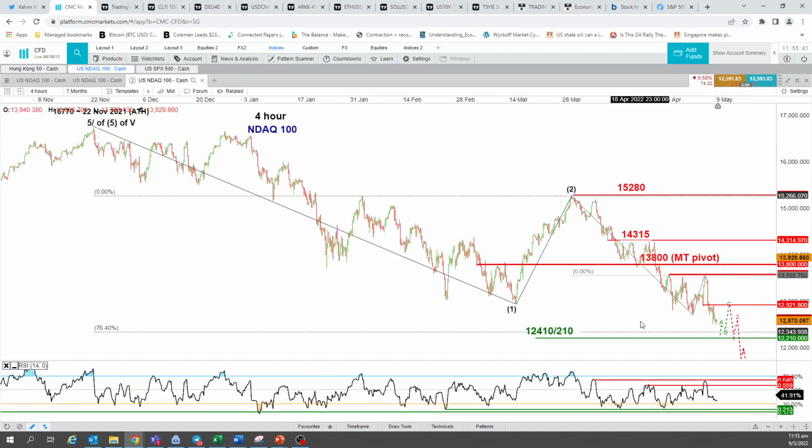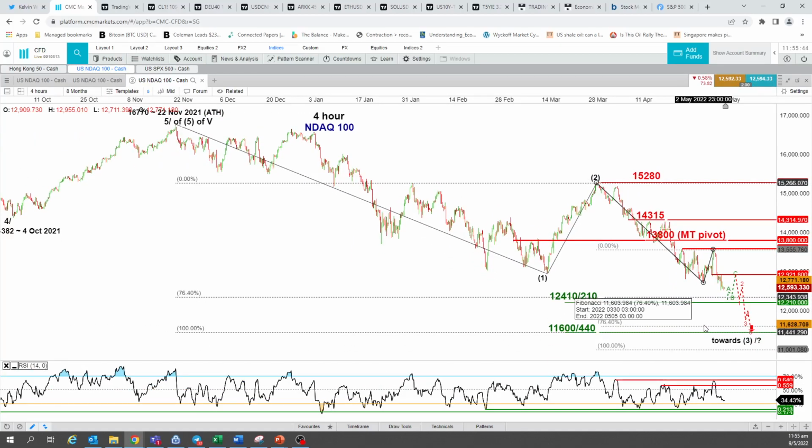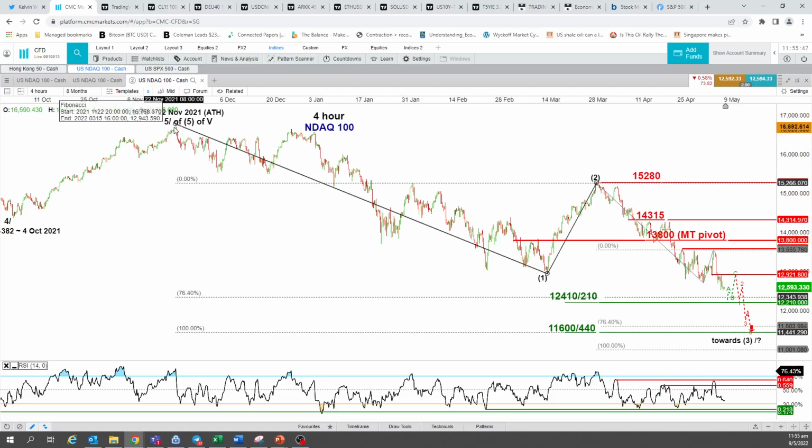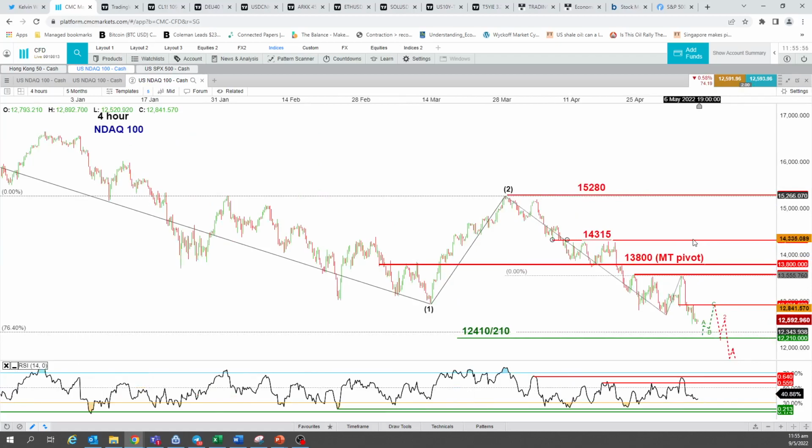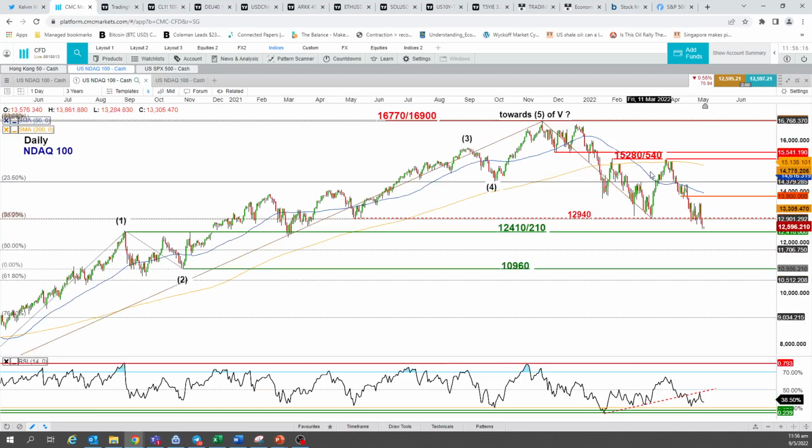11,440. So what's 11,440 is actually a confluence of a Fibo extension level taken from the high of 22nd of November 2021, that's the current all-time high, as well as the current minor swing high at 30th of March 2022. However, if we start to see a 4-hour close above 13,800, then we could start to see the shape of at least a short-term counter-trend rally, or we call it a corrective rebound, to retest 14,310, then thereafter followed by the minor swing high area of 30th of March at 15,280, which also corresponds very closely to this range top that is also represented by the 200-day moving average. All right, you can see from here.